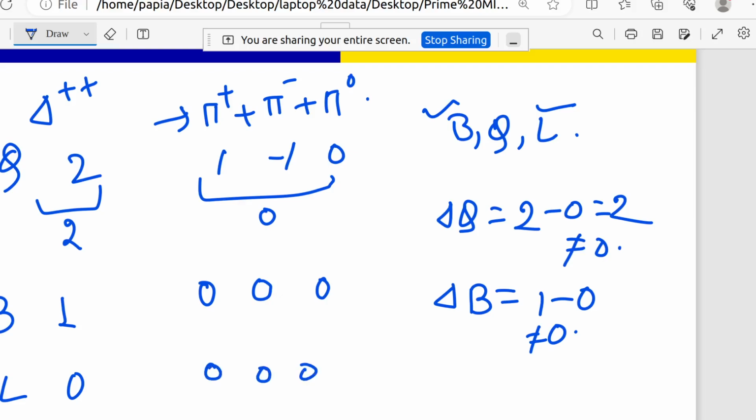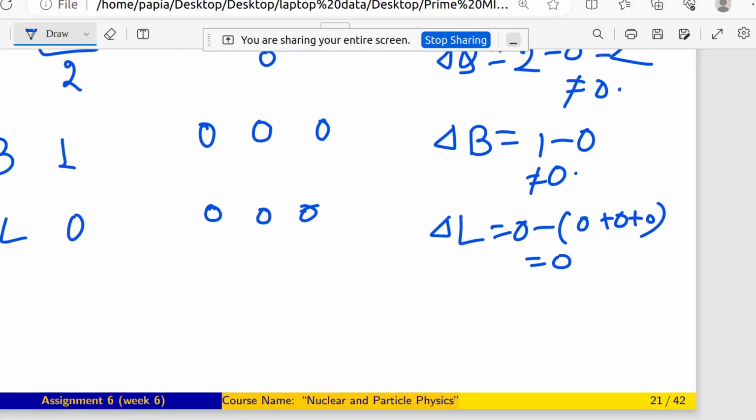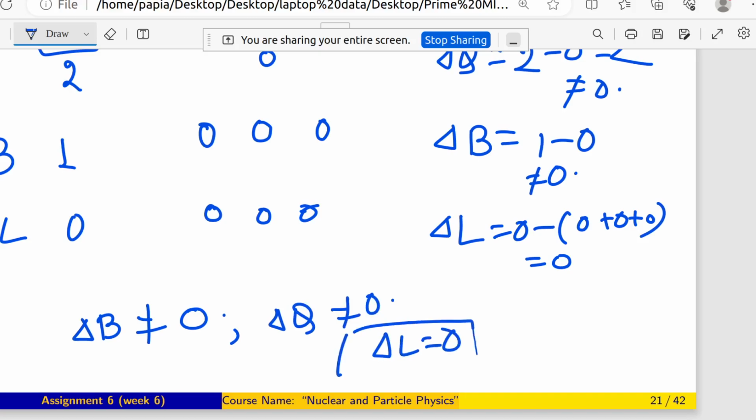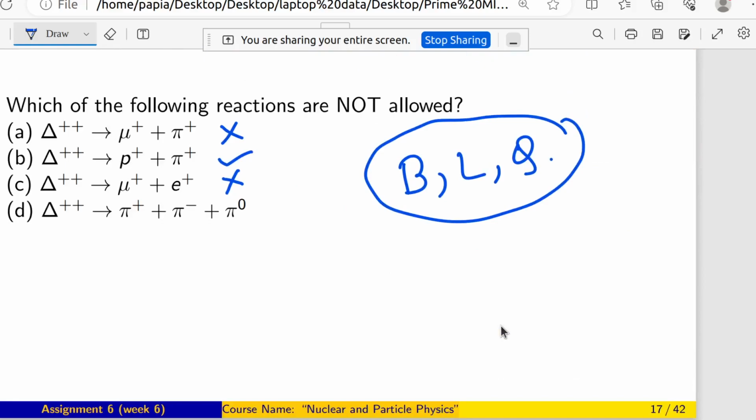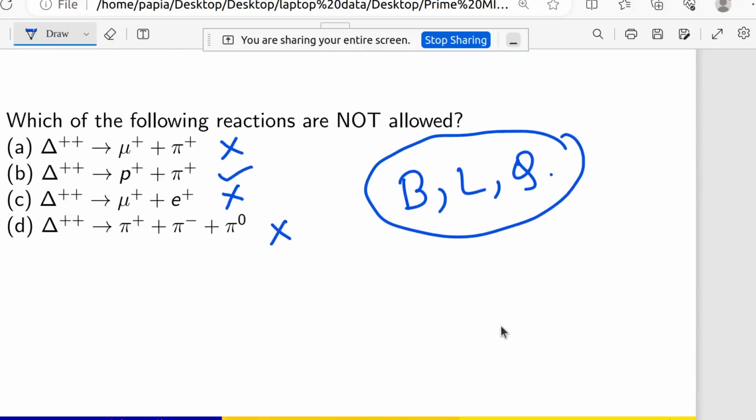So as a whole delta L equals 0. That is fine. But the problem is delta B is not equal to 0 and delta Q is also not equal to 0. So as a whole this nuclear interaction is not possible.